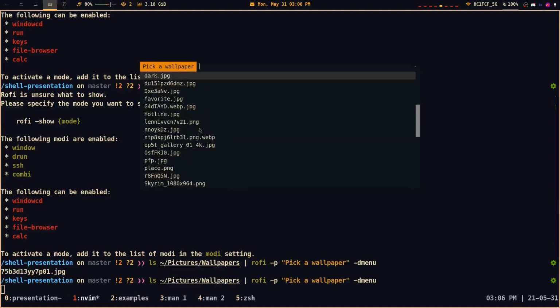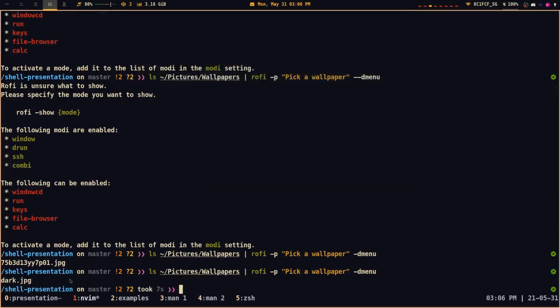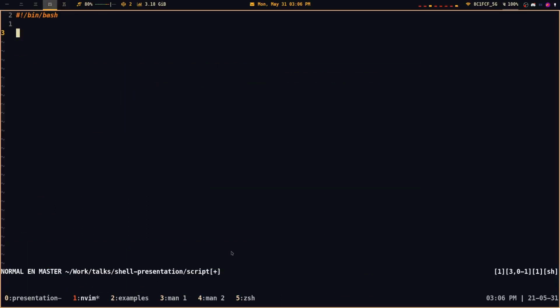Here now, this is rofi, if you didn't know, and now I can choose a wallpaper, and I'll print it in a terminal. And that's the basics of what we're going to do in the shell script. So let's do it. The way we're going to do this is by putting our option, or whatever you pick, in the script as a variable.